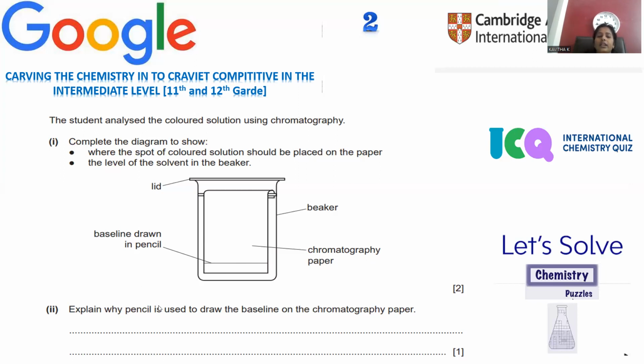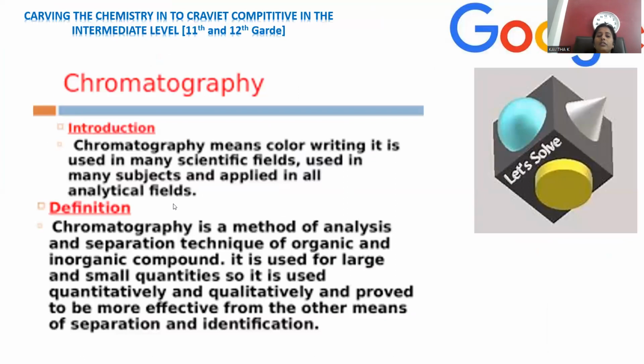That is the question. In order to explain, first of all, the chromatography technique is described. Chromatography is a method of analysis and a separation technique for organic and inorganic compounds, whatever the kind, you can go for this separation method. Chromatography is meant for separation first, right?